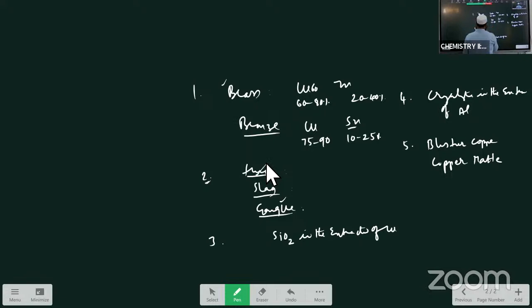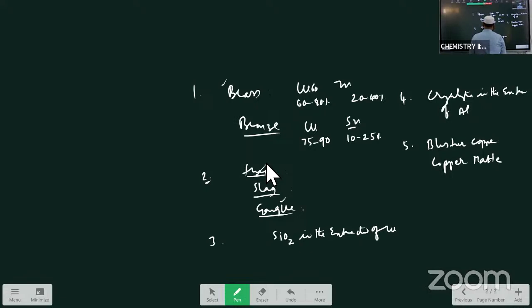Flux. Gangue and flux react with each other and form the infusible material that is called slag.